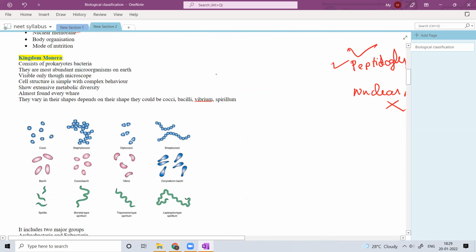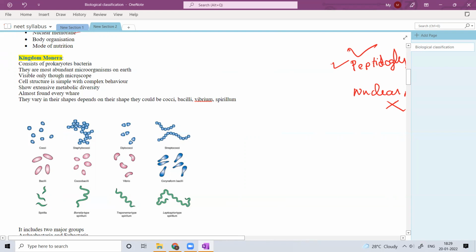You can find millions and trillions of them. We cannot simply calculate how many species or how many varieties of bacteria there are, and you cannot find out all types of bacteria. They are visible only through a microscope; with the naked eye you cannot see them.